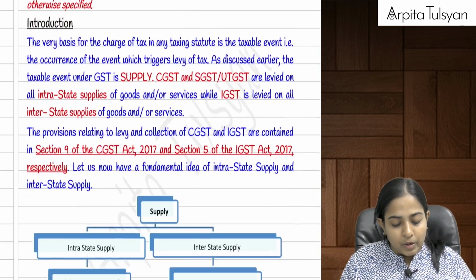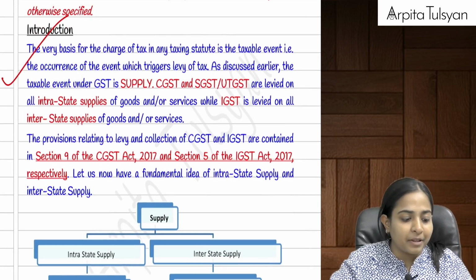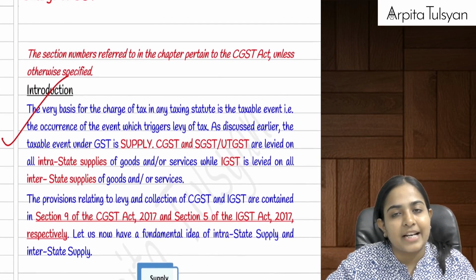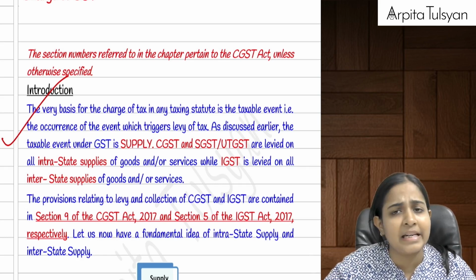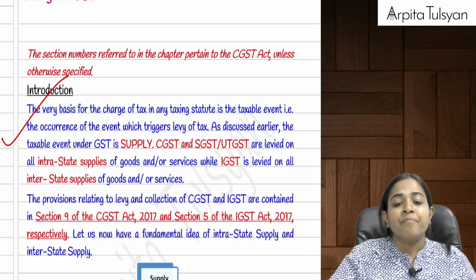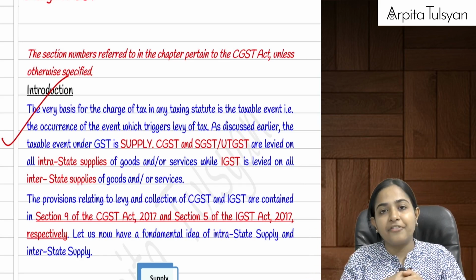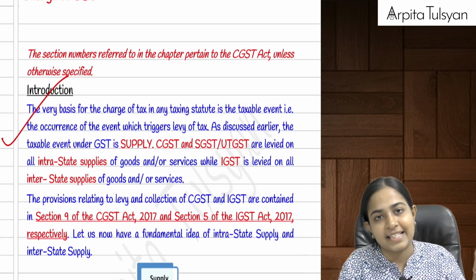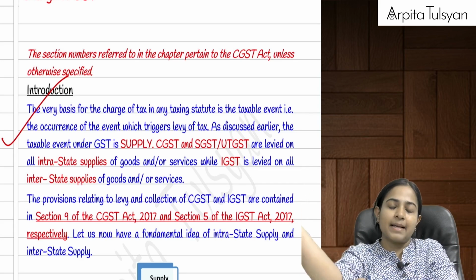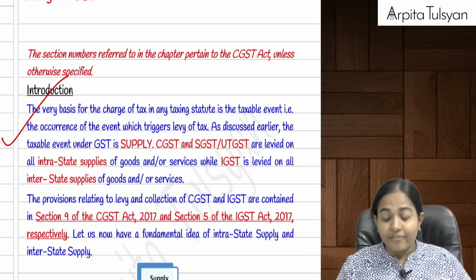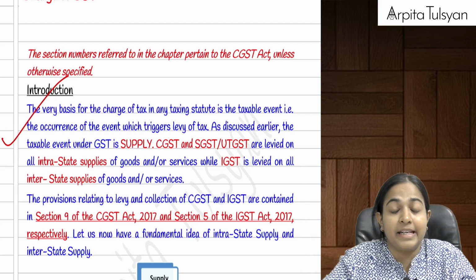Now first of all, what we studied in the previous chapter, that is the supply chapter. Whenever there is any particular transaction happening, we need to understand whether it is a supply or not a supply. That we mainly studied in section number 7. Once you know that yes, it is a supply, after that you decide whether it is a taxable supply, whether it is an exempt supply, and all those things, right? Now listen, in supply also we need to understand, just like we had seen, what type of taxes are levied whenever the event is a supply.